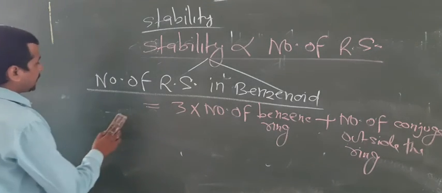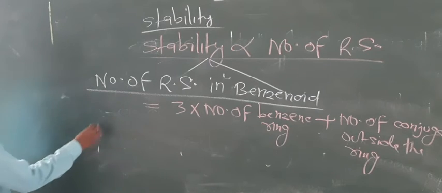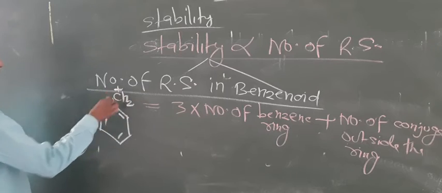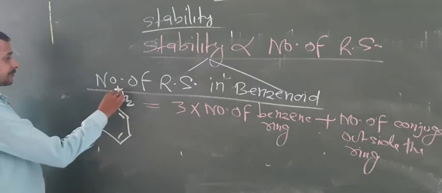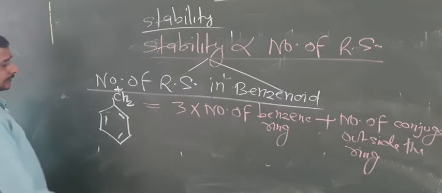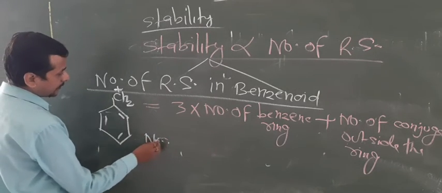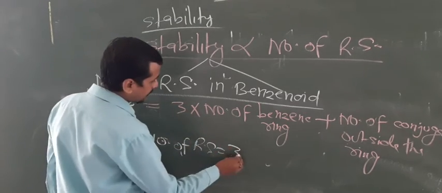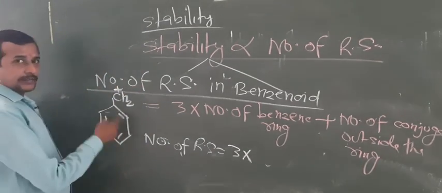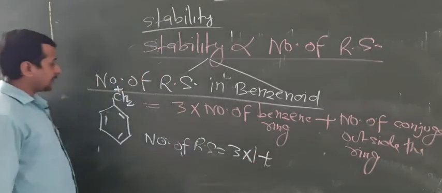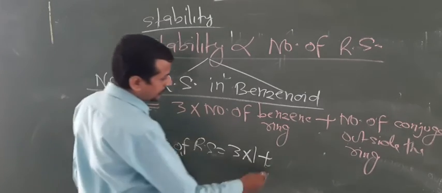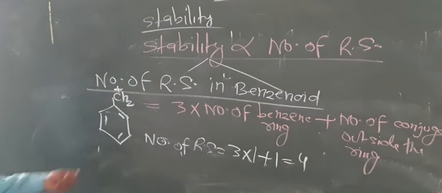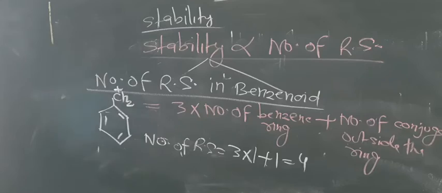Now look at the example. For example, if anyone asks how many structures this compound has, you can write like this. The number of resonating structures of this equals 3 into the number of benzene, 1, plus outside conjugation, only 1. So 3 into 1 is 3, plus 1 equals 4. So this has 4 resonating structures.